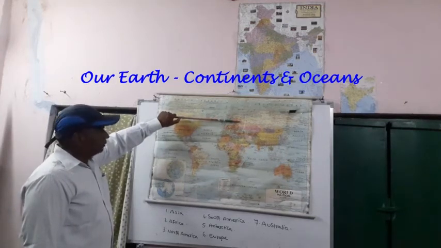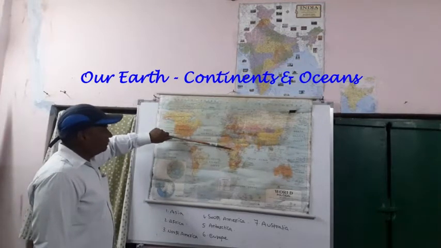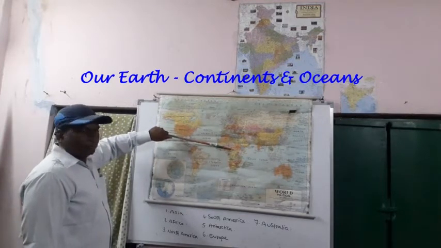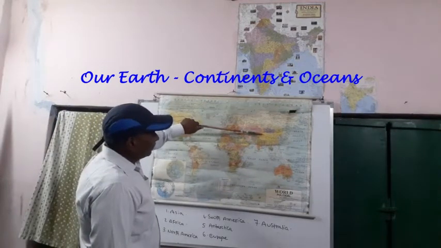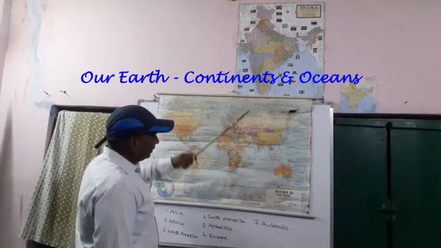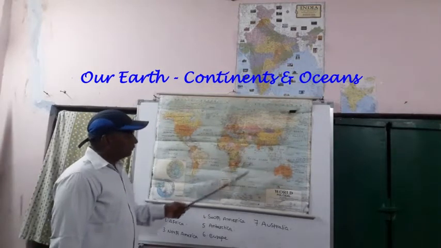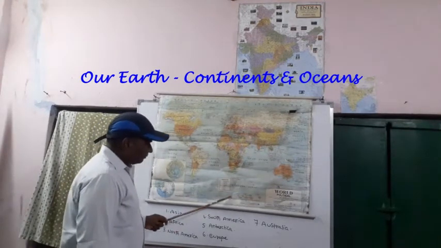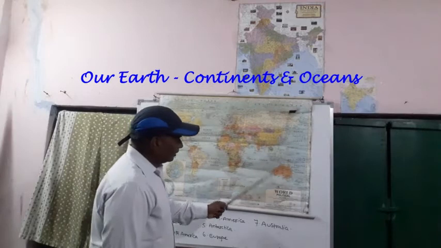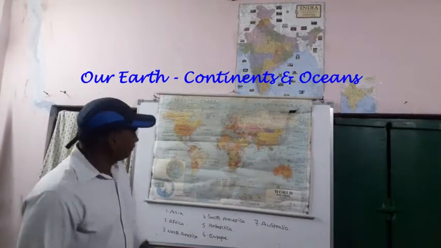Third one is Europe. This one Africa. This one Asia. We are living in the Asian continent. India is located here. Here Antarctica. This one Australia. Got it, I think, everybody.